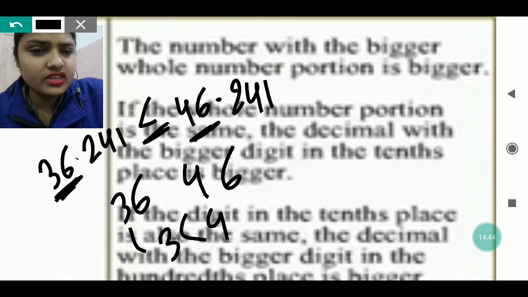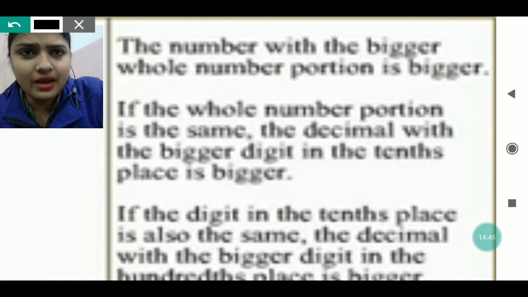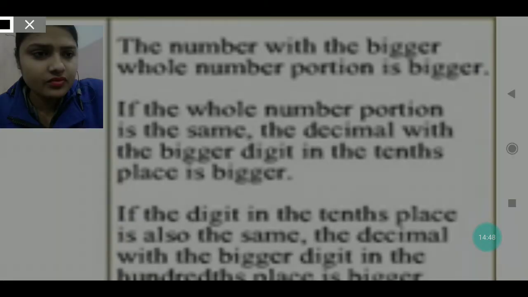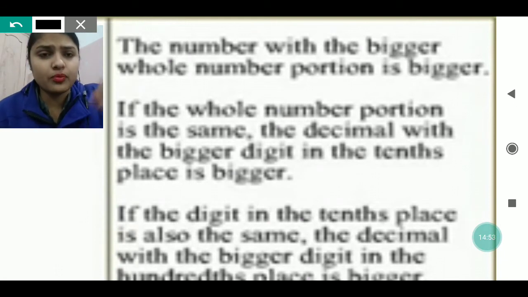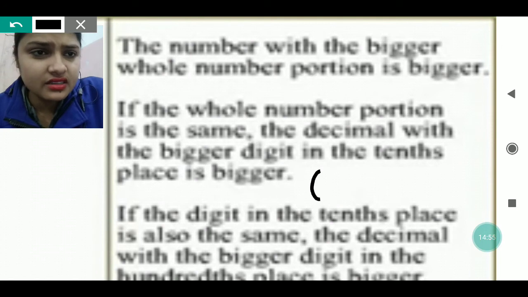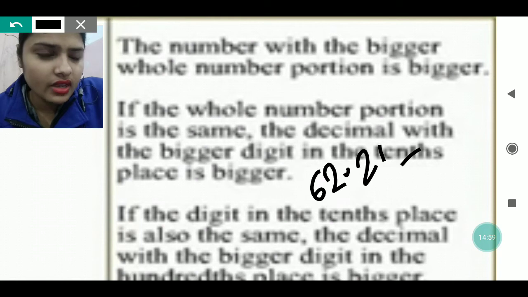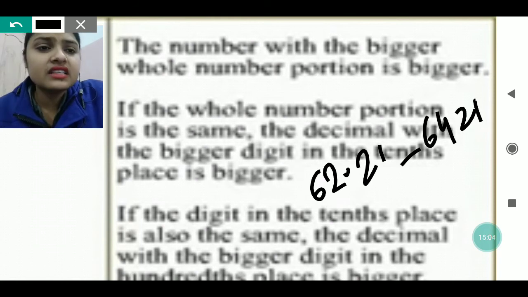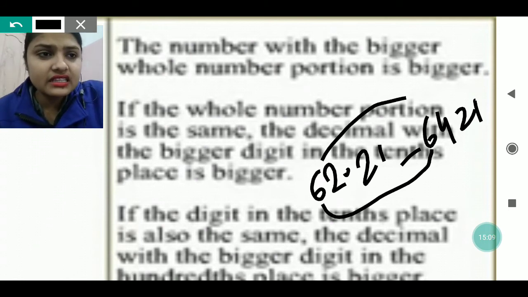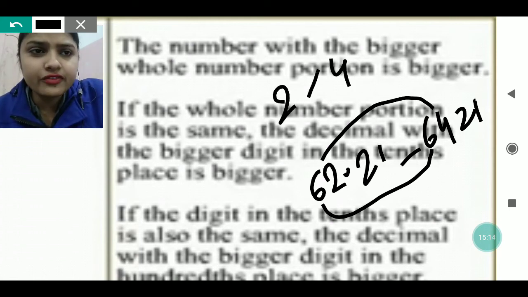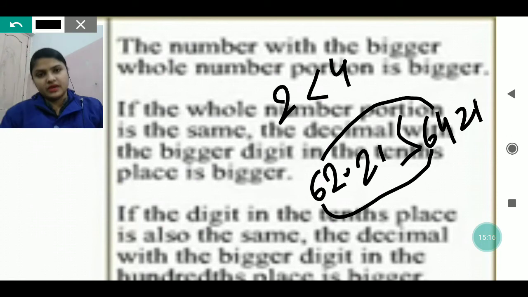Suppose the whole number portion is the same, for example 62.21 and 64.21. In that case, the first digits are the same, so they are equal. But after that, the second digit we will see, 2 and 4. Which one is greater? 4 is greater, so it means the second number will become greater.